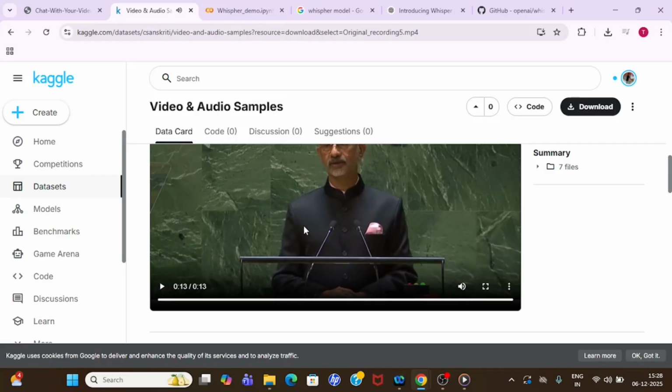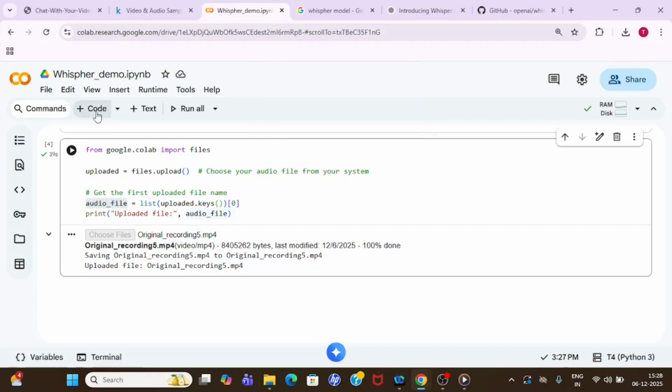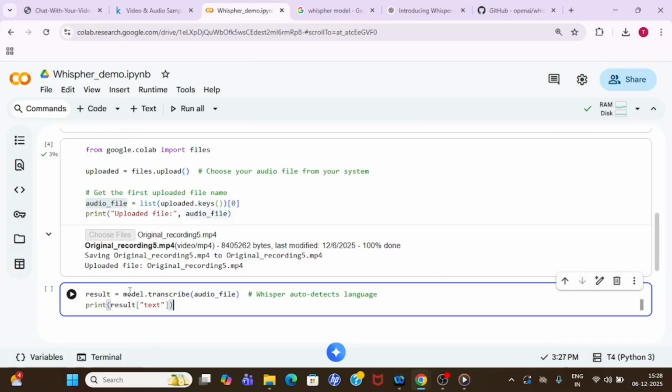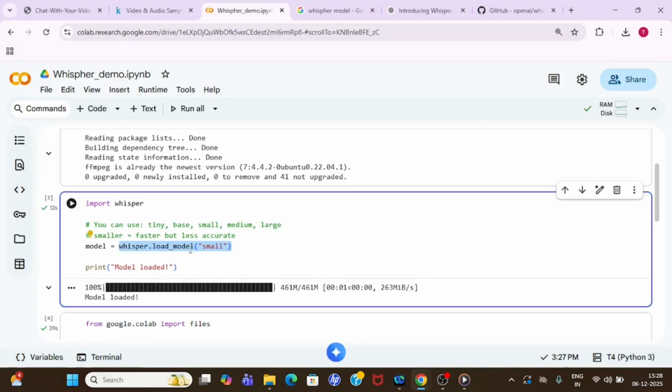All right, guys. So this is the text it has inside it, and now I am going to transcribe this video file into text. For that, I am going to take a new code node, and then I am using the model that we have downloaded. We have loaded the model and stored it inside a model variable.